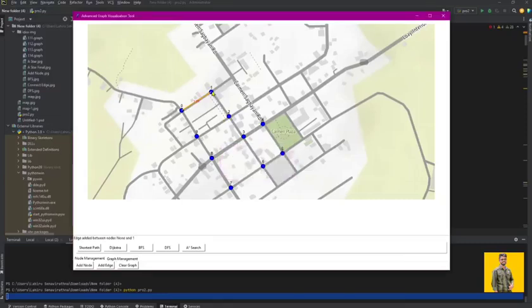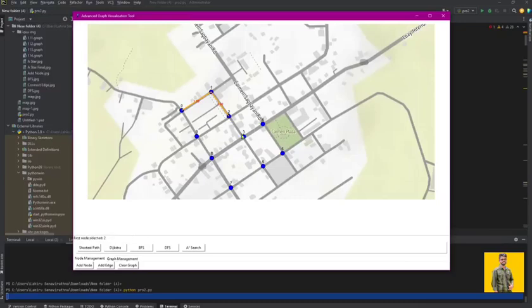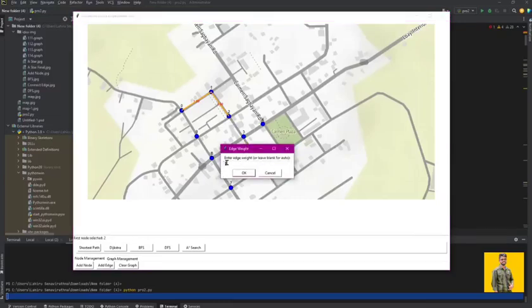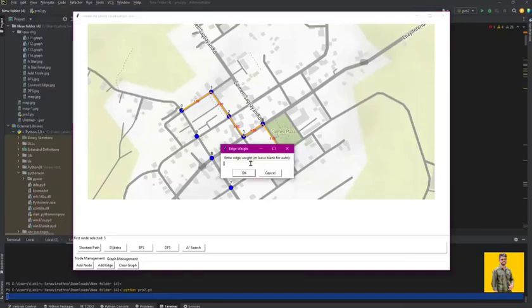Node management capabilities. Users can interact with the graph through several key functions. Add nodes, click on the canvas to place nodes. Add edges, connect existing nodes with optional custom weights. Automatically calculates Euclidean distances between nodes if no weight specified. Supports visual representation of nodes and edges on a map background.